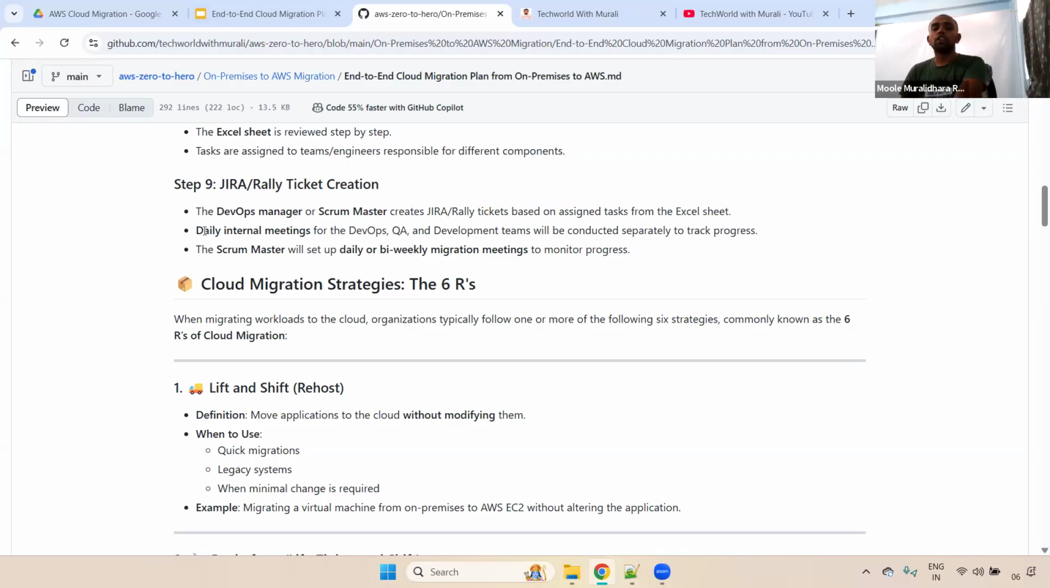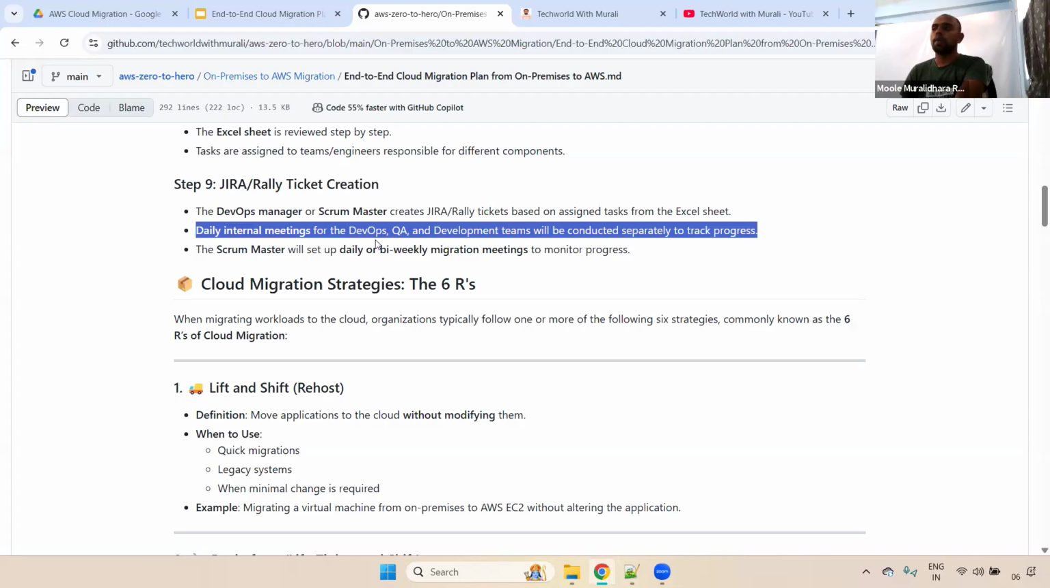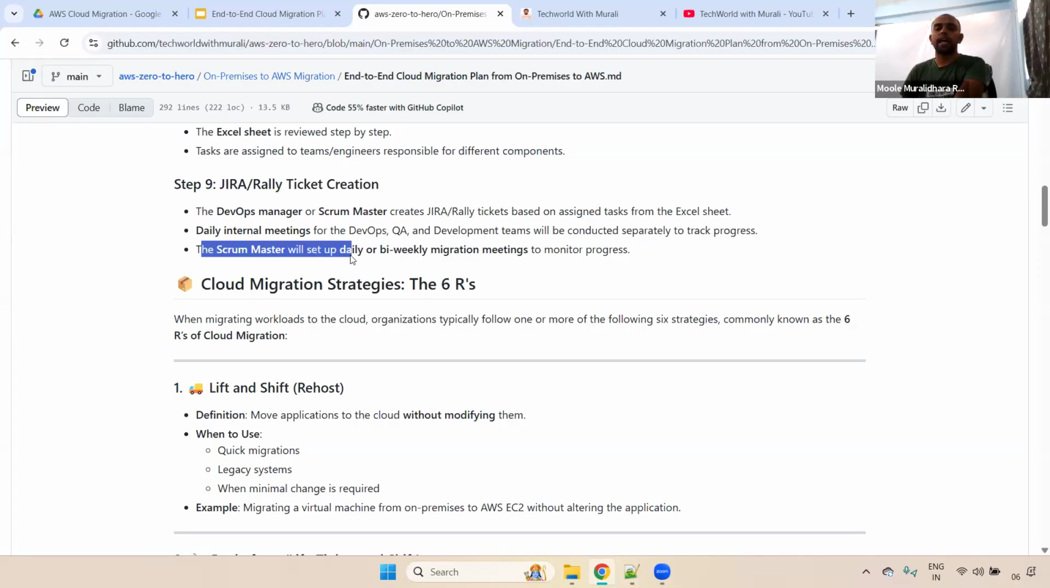Okay, fine. And also there will be daily internal meetings. For example, the DevOps team has an internal meeting discussion to track what is going on. Do we have any blockers? Everything will be discussed. Similarly, the QA and development teams will also have separate internal calls to track progress as well. And the Scrum Master will also set up daily and bi-weekly migration meetings to monitor progress.